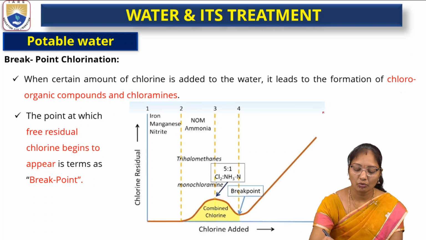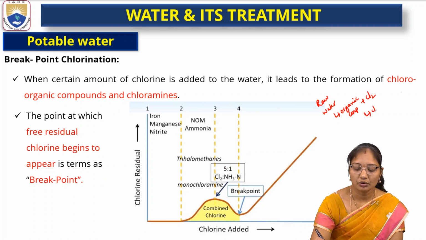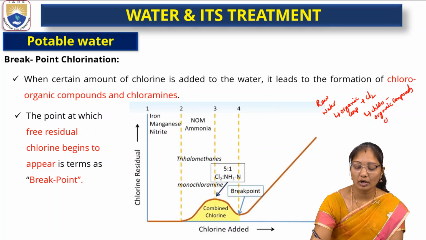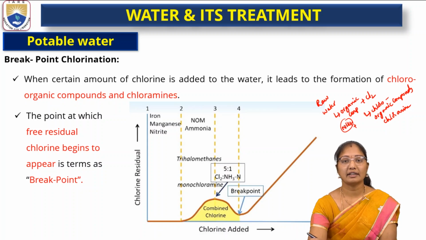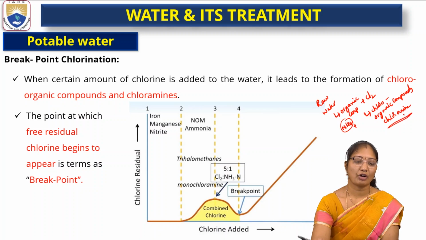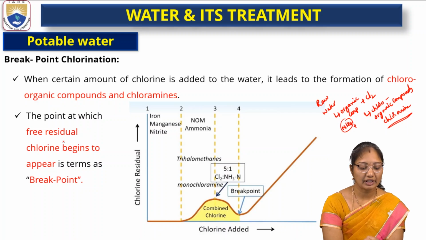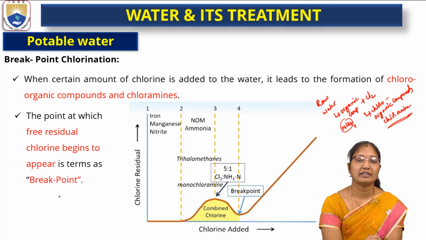chloroorganic compounds. So raw water will have organic compounds. What happens when chlorine reacts with them? It gives chloroorganic compounds and chloramines. Chloramines form when amines like ammonia are present in the water, in the free form, as NH3, or as nitrates. So chloramines are formed. The point at which free residual chlorine begins to appear is termed the breakpoint.